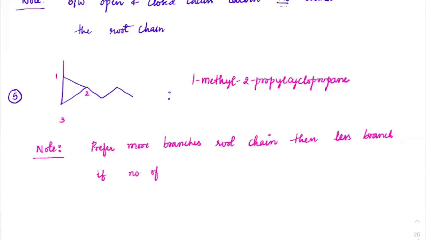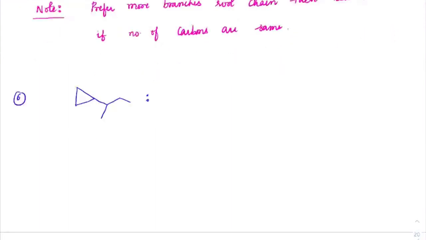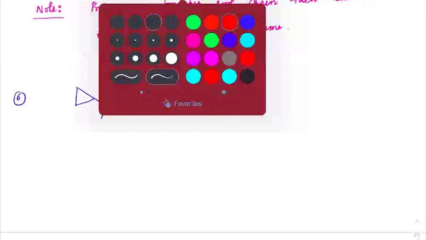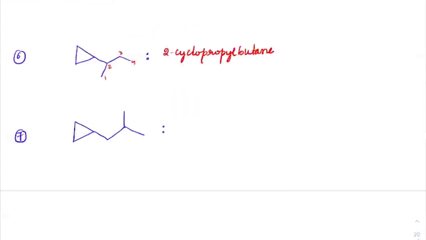Check out the 6th one here. Suppose you have a group like this. 2-cyclopropyl butane. Correct. Very good. So the usual confusion is always somewhere. Students usually miscount them as propane. So usually check for the longest chain wherever it is. So this is in fact the longest chain. So it would simply be 2-cyclopropyl butane. 1-cyclopropyl 2-methyl propane.